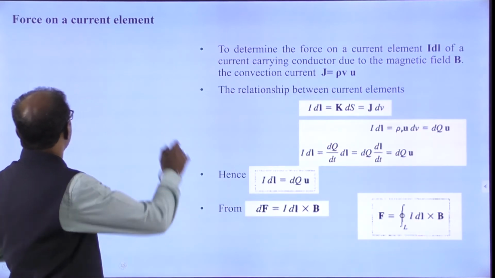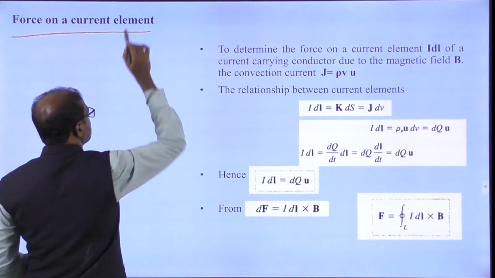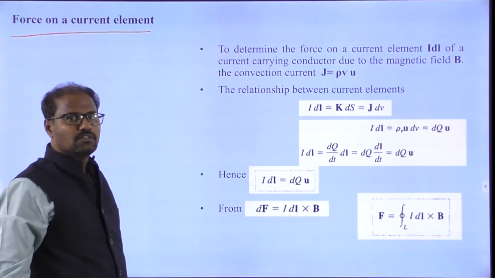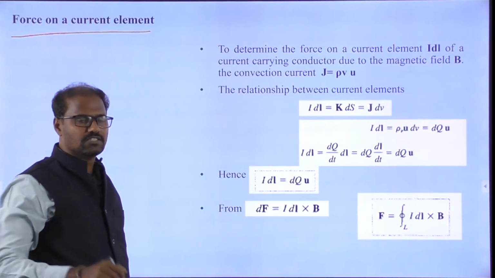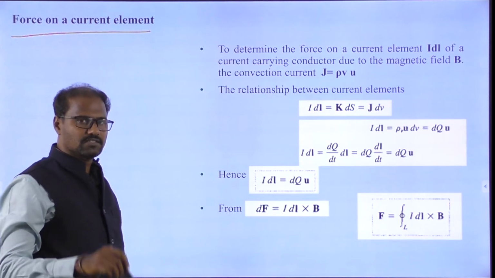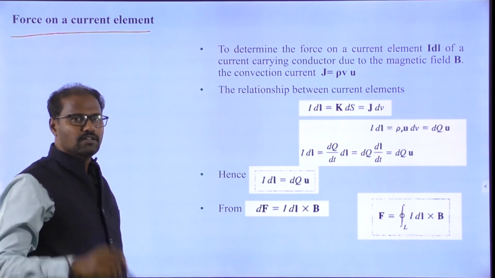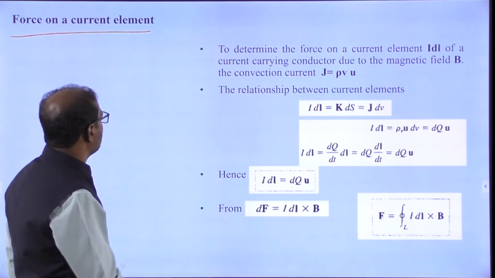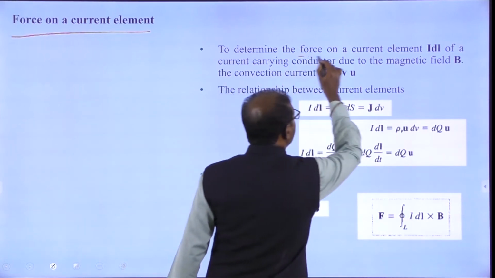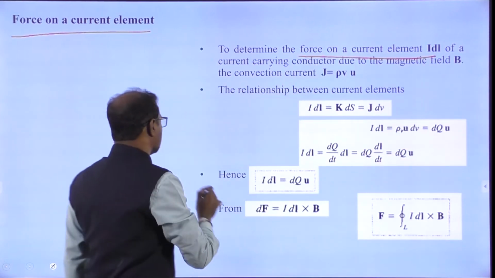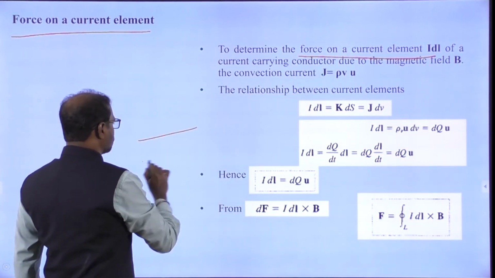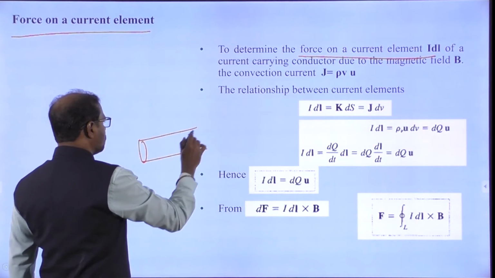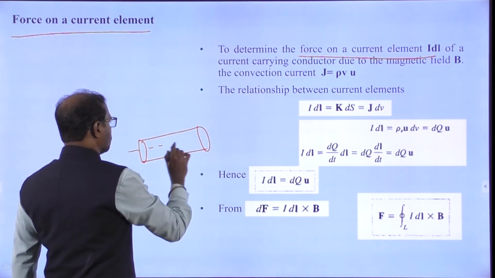Now we will go to the second case, force on a current element. What is the force on a current element? In the previous case I took only a charge, the force due to the magnetic field. Here I am going to take a current element, current on a conductor, where the conductor has a volume.